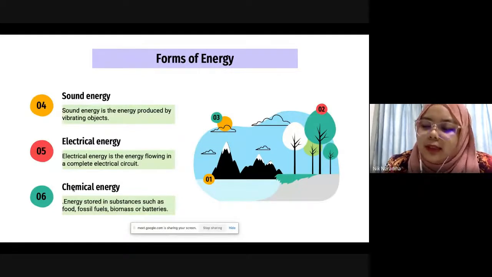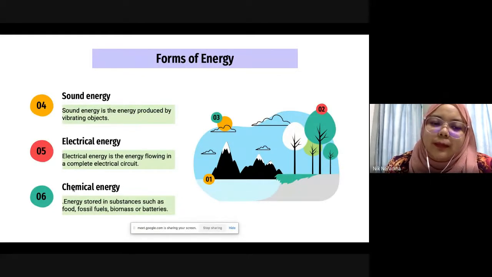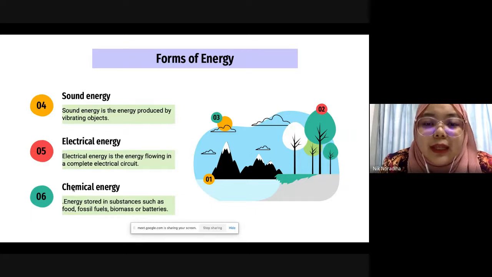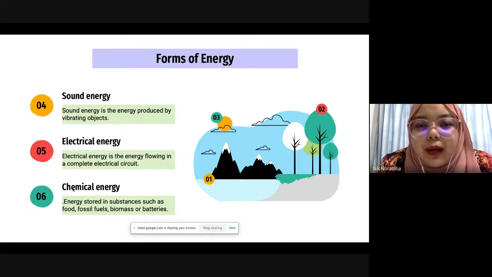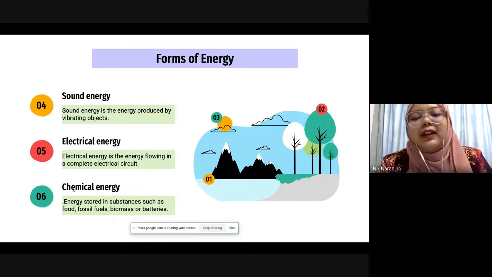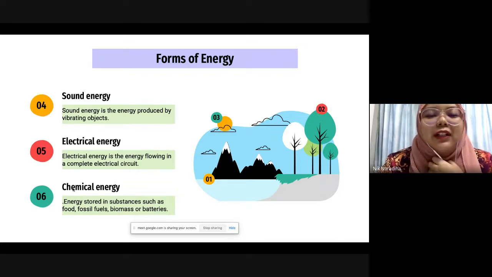Sound energy, the one that Fal mentioned just now. Teacher already asked you how sound energy is produced, and you already answered me. It can be produced by vibration or vibrating objects. So my voice now is produced by vibration in my vocal cord.